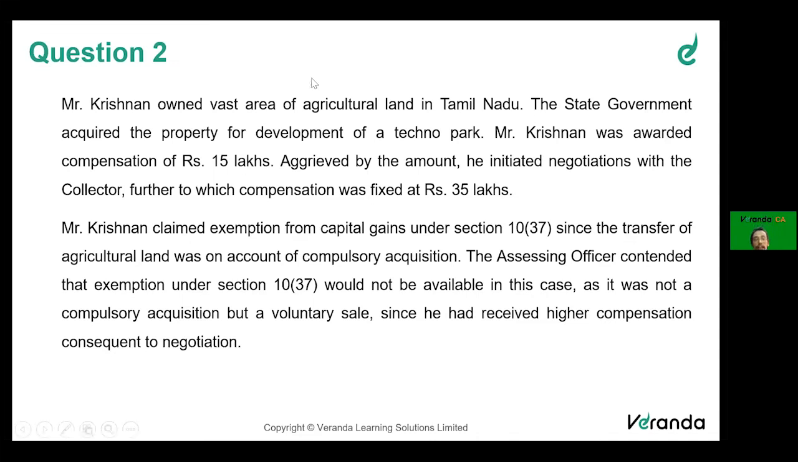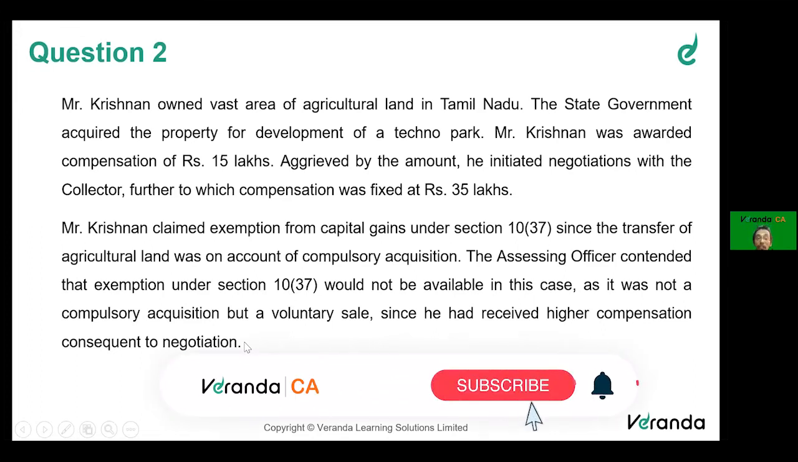Here what is happening? It is an agriculture land which is compulsorily acquired. If agriculture land is compulsorily acquired, then what happens? Section 10(37), there will be an exemption. Now, Mr. Krishnan claimed exemption from capital gain under section 10(37) since the transfer of agriculture land was on account of compulsory acquisition. The officer contended that the exemption under section 10(37) would not be available as it was not a compulsory acquisition but a voluntary sale since he received higher compensation due to negotiation.